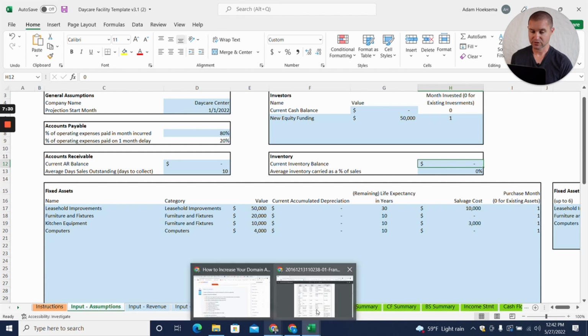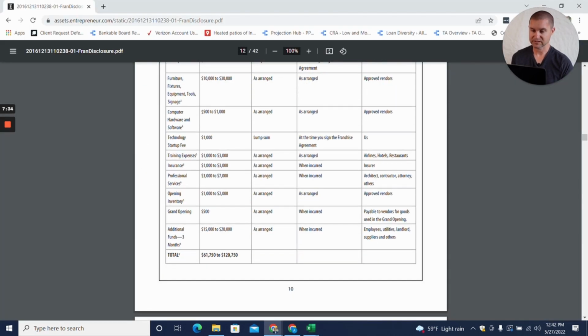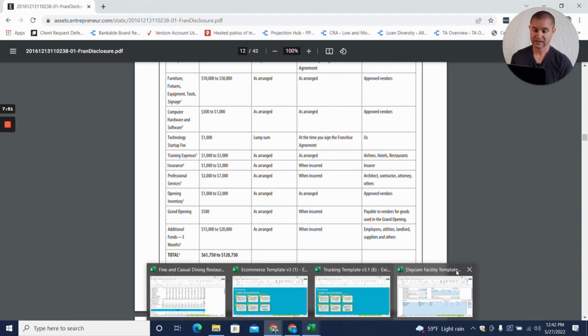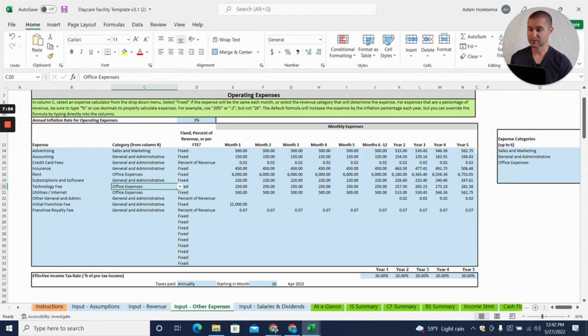And then we'll jump back in here. And so again, you'll be able to enter in all these expenses. One thing you'll notice is that there are some of these expenses that are really ongoing, like insurance. You're going to pay that ongoing, but you might have an initial kind of startup expense of those insurance costs that you'll pay at the beginning. And so again, where you want to put that is in the input other expenses. You'll see insurance here. So what you could do, if you think, for example, in month 1, you're going to have a big chunk of a payment. Maybe it's $3,000 for month 1, and then after that, maybe it's $500 a month. You're able to enter in specific expenses for month 1, 2, and 3, kind of in that startup phase,